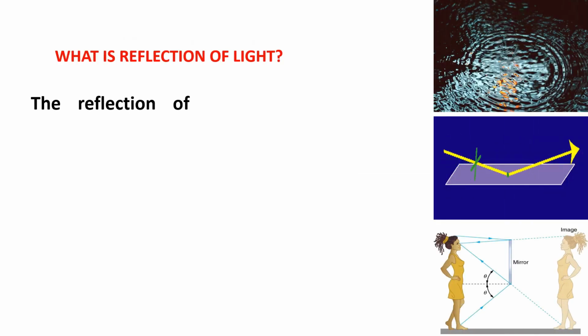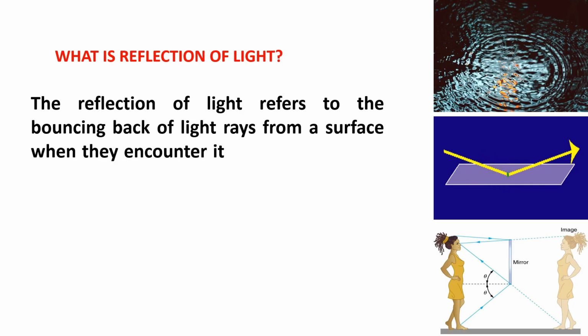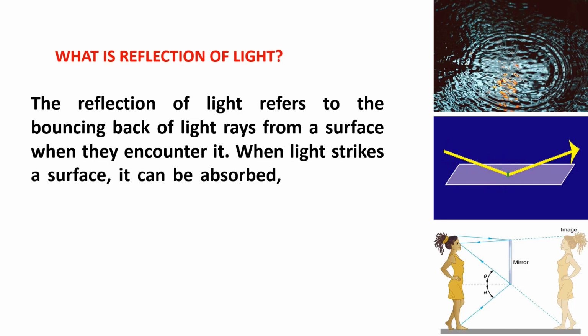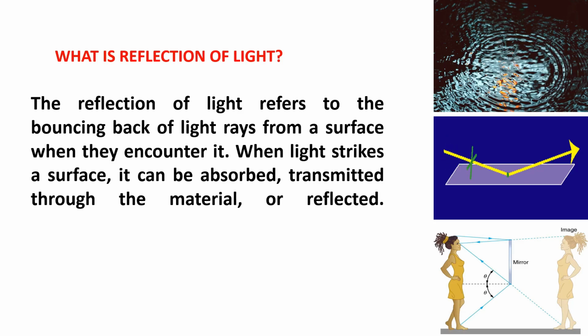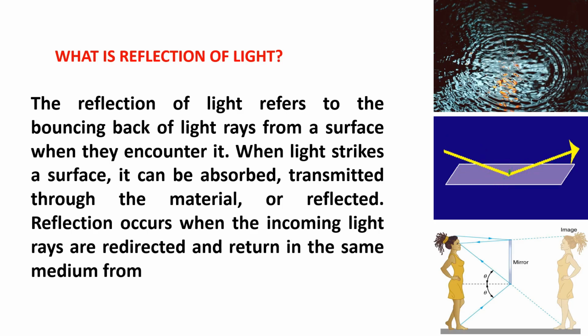What is reflection of light? The reflection of light refers to the bouncing back of light rays from a surface when they encounter it. When light strikes a surface, it can be absorbed, transmitted through the material, or reflected. Reflection occurs when the incoming light rays are redirected and return in the same medium from which they originated.